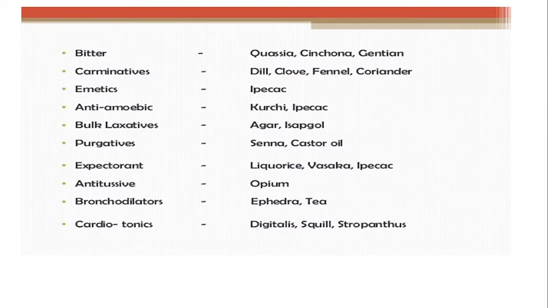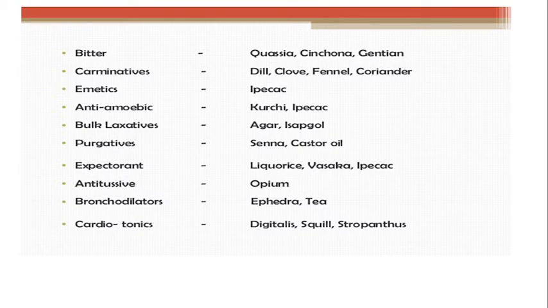Cardiotonics, digitalis, squill and strophanthus, all these drugs come under the cardiotonic category, and they increase the activity of the heart and thus give the cardiotonic effect.